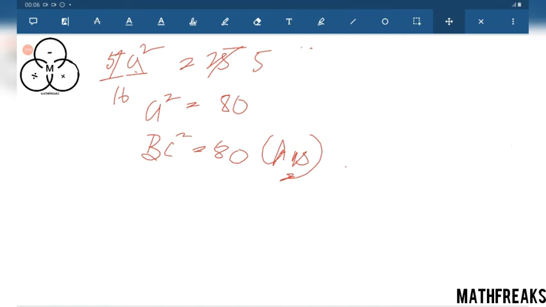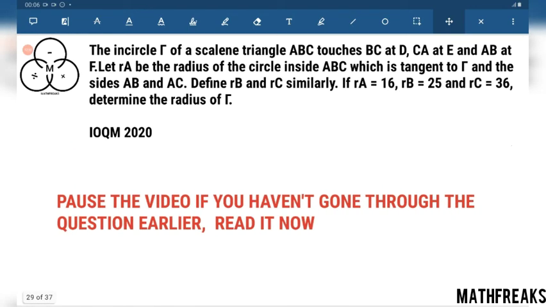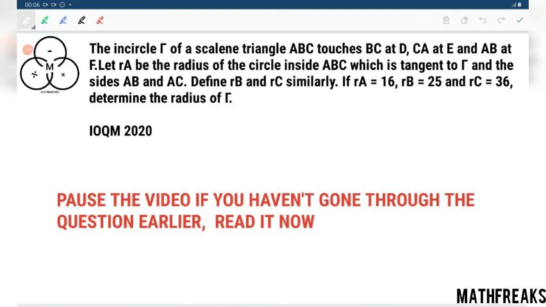Other simple questions are also there which have been asked in this Alchem KV. The incircle question is a good one.